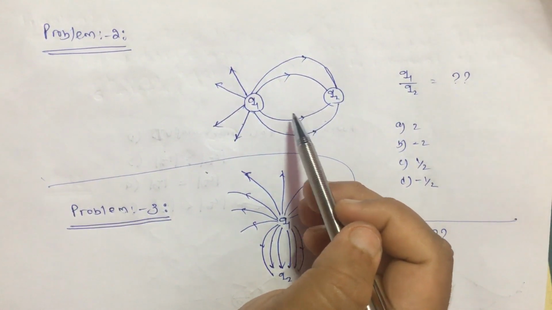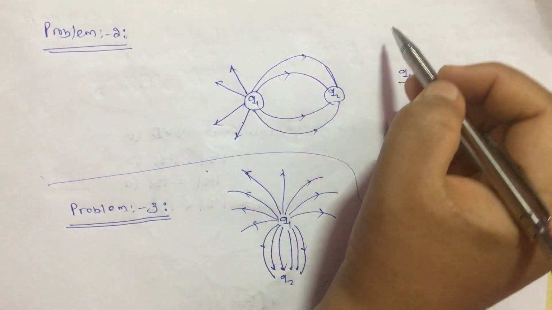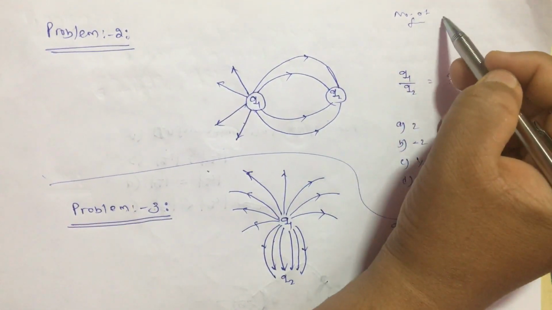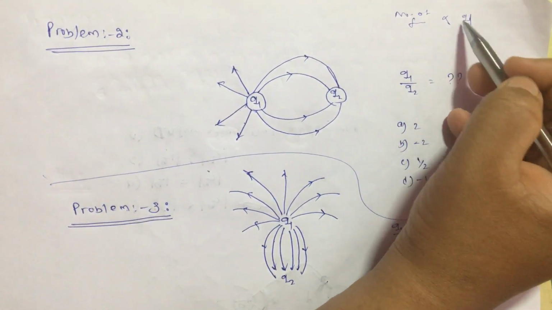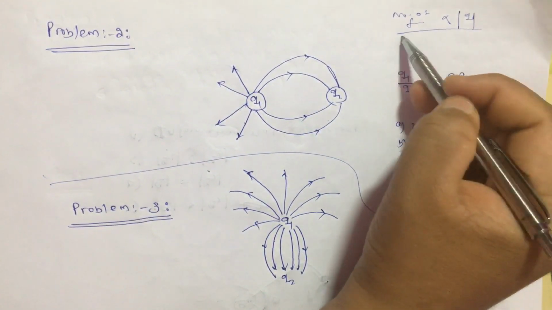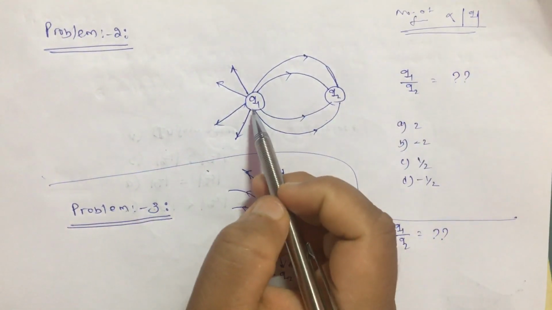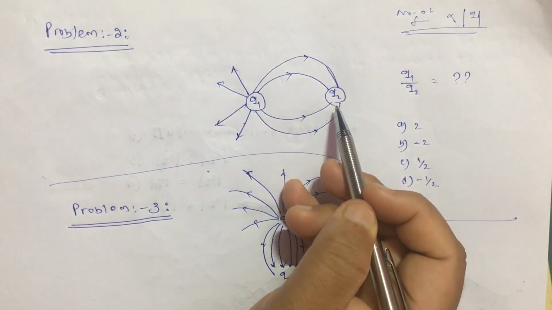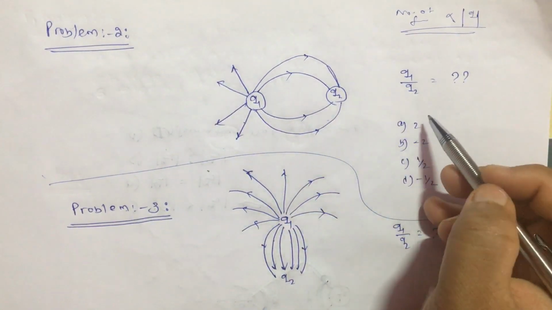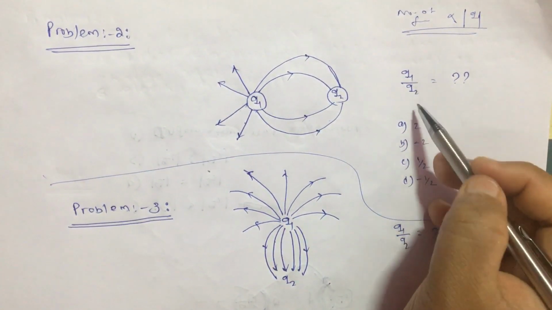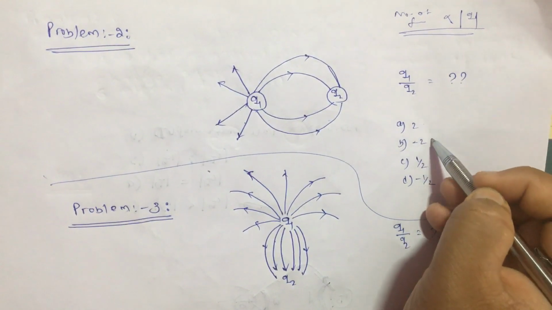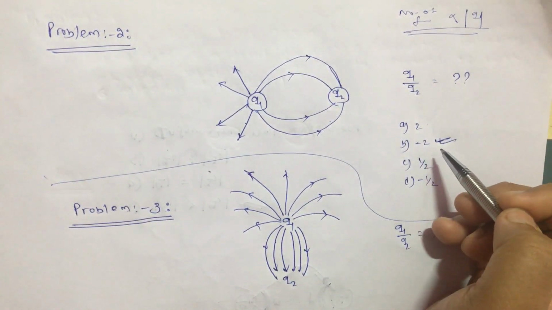So obviously, because we know that the number of field lines is proportional to the magnitude of the charge, by using this we can tell that the magnitude of Q1 is twice the magnitude of Q2. So what will be the answer? Q1 by Q2 will be equal to 2, not 2 actually, minus 2. Why minus 2? Why not 2?